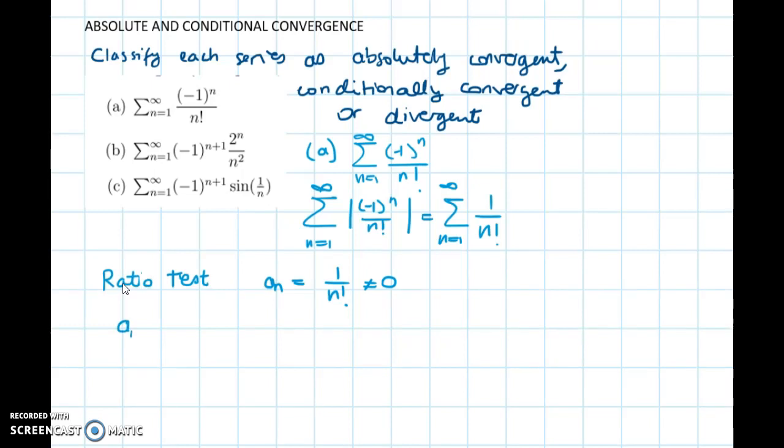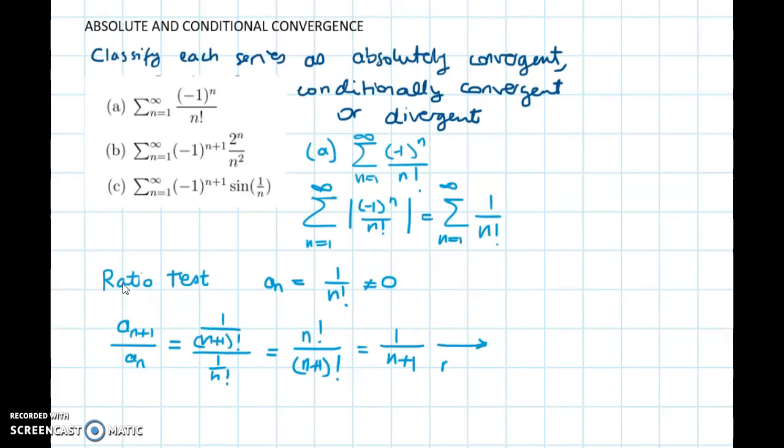So I need to look at a_(n+1) over a_n, the ratio between two consecutive terms of the series, and that's going to be 1 over (n+1) factorial over 1 over n factorial, which is n factorial over (n+1) factorial, and canceling n factorial, we are left with 1 over n plus 1. And if we consider the limit of this as n approaches infinity, this is 0, which is less than 1.